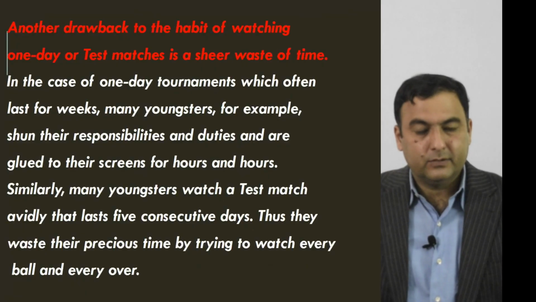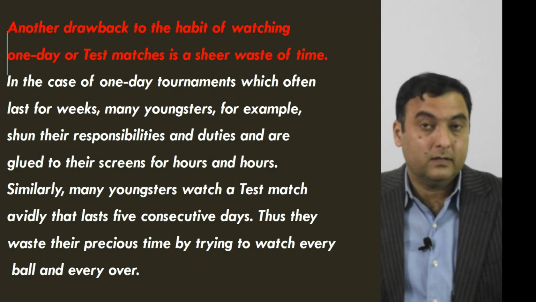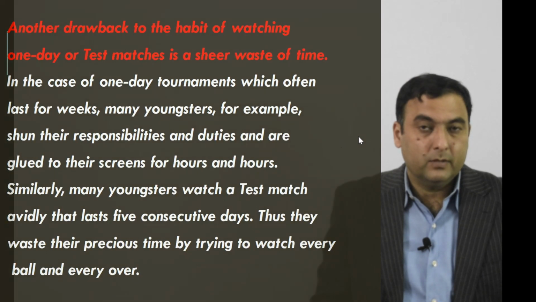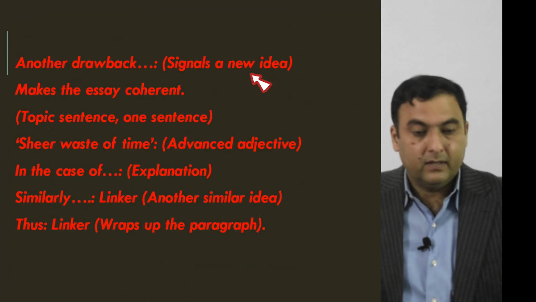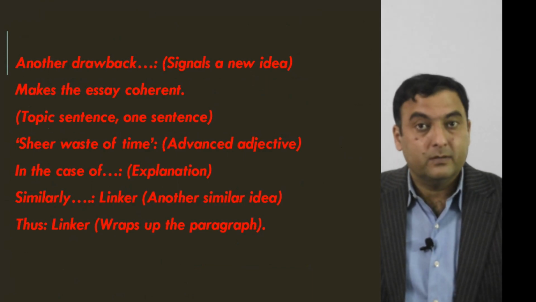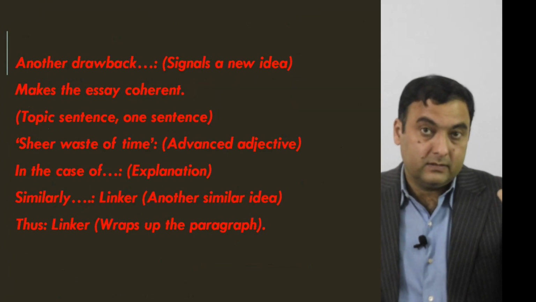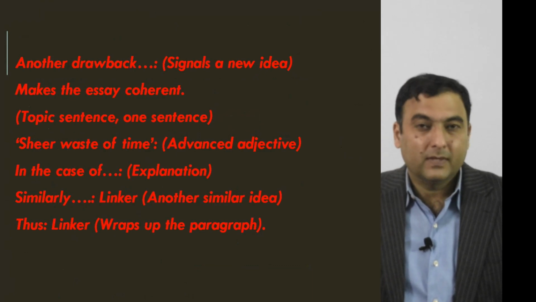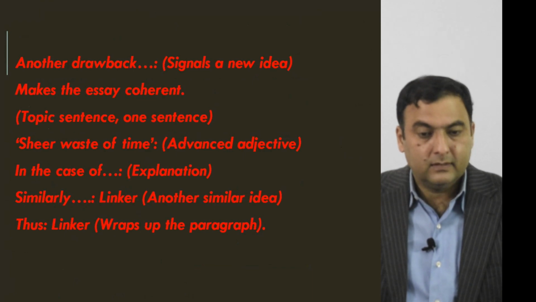"Another drawback" expression tells us that this is another idea. And you see here, the red sentence is my topic sentence. So "another drawback" signals a new idea. And this expression makes my essay coherent. And the red sentence is the topic sentence, and it's one sentence, and it's a simple sentence. Yes, it is a simple sentence.